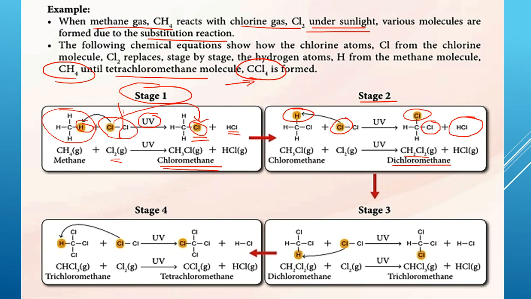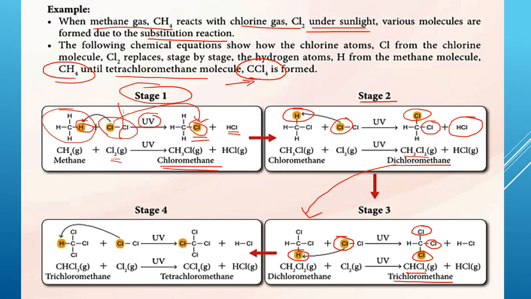Now, dichloromethane di sini, another chlorine atom, dia substitute satu hydrogen atom. So sekarang kita ada 3 chlorine atoms. So di situ CHCl3. Ini adalah trichloromethane.